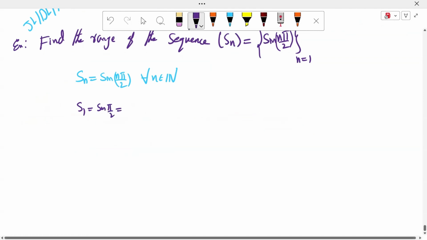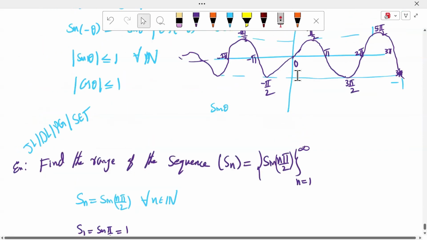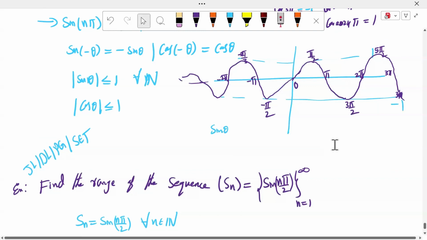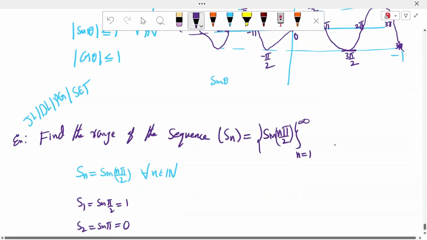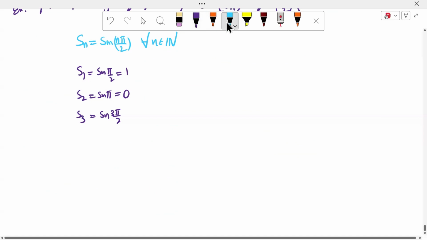This value is 1, sir. N is equal to 2, sir. It is nothing but sin π. Sin π value is 0. N is equal to 3, sir. It is sin(3π/2), sir. We know that sin(3π/2) value, sir, is -1. The graph is, we know that very well. Sin(3π/2) value is -1. We know that very well.